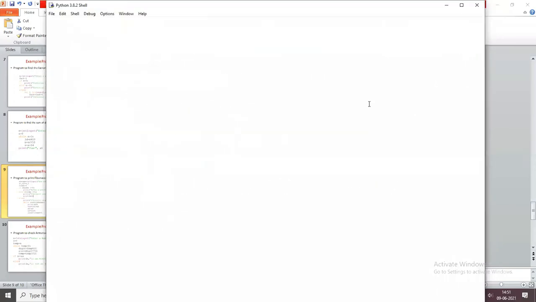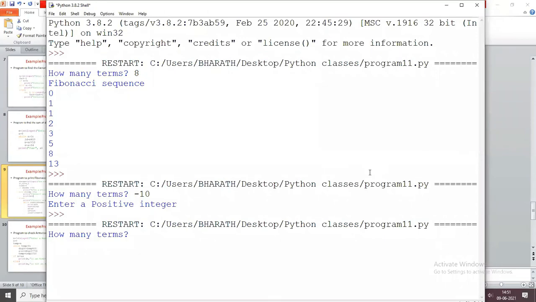If I give 1, now it displays Fibonacci sequence up to 1 is 0. Okay, so in this way you are going to write the program to print the Fibonacci sequence.